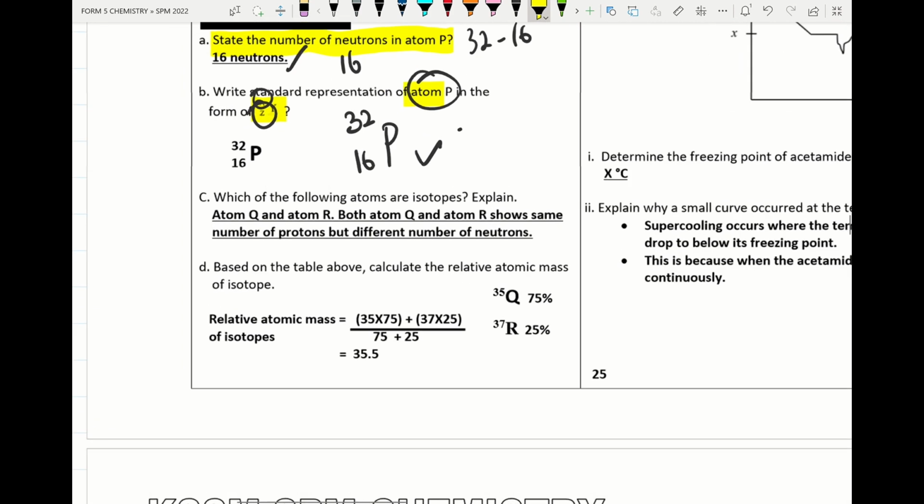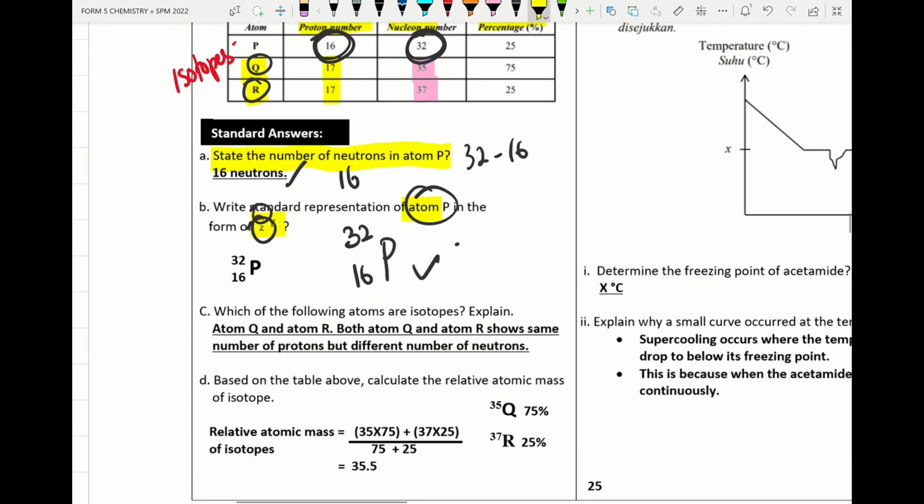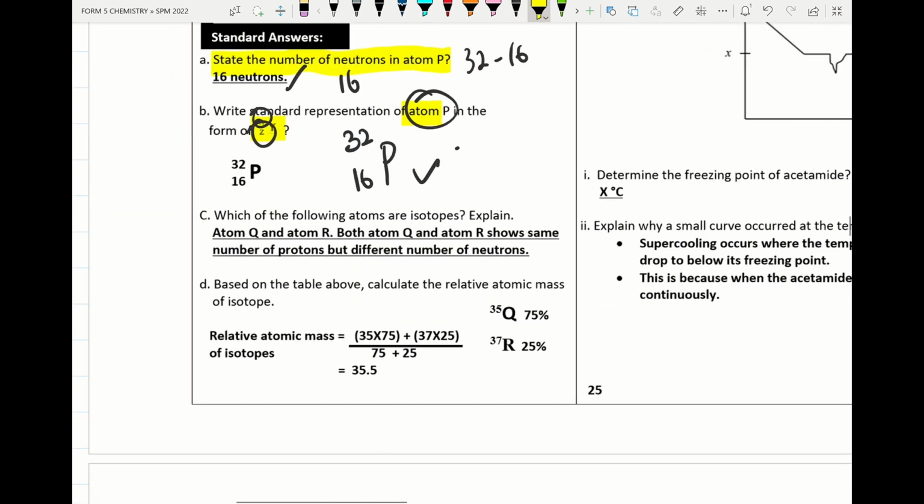Alright, so which atoms are isotopes? Here we already know atom Q and R, so we put atom Q and atom R are isotopes. Both atom Q and atom R show the same number of protons but different number of neutrons.